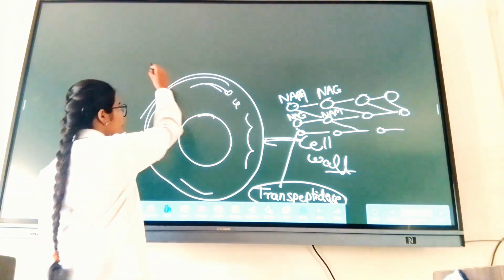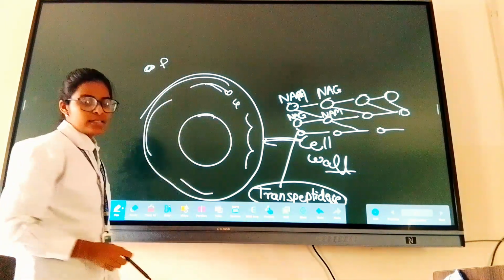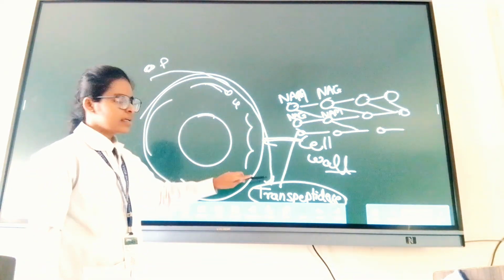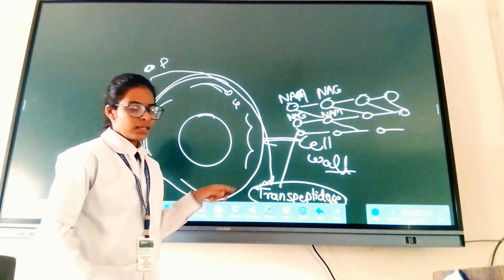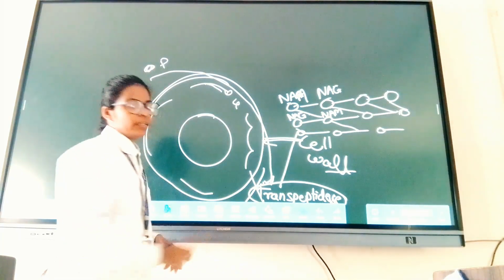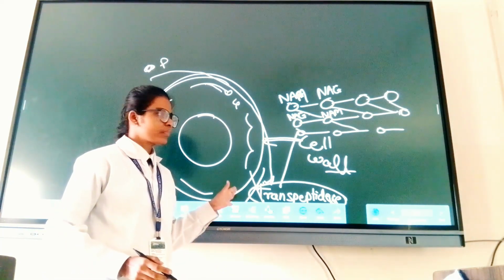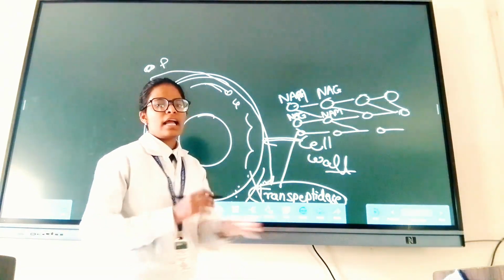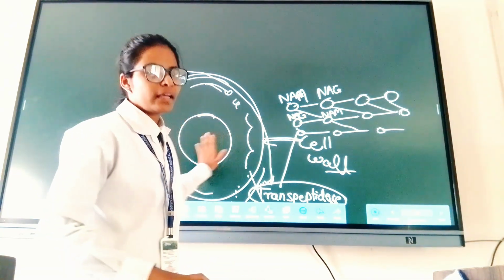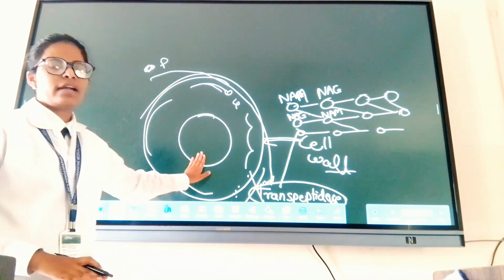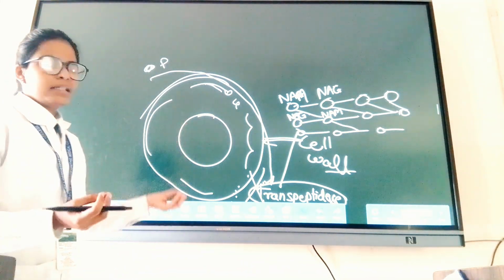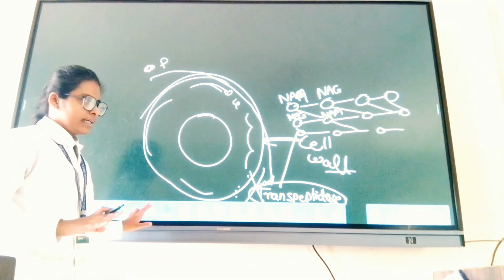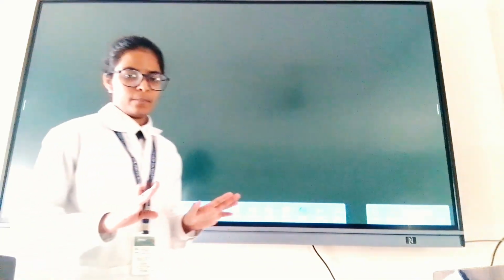Okay. Now what does this penicillin do? Suppose this is penicillin. It comes to the bacteria and inhibits this enzyme, transpeptidase. The transpeptidase gets inhibited, it gets destroyed. Then there is no cell wall formation, no peptidoglycans, and the bacteria will be destroyed. This is the mechanism of action. This is what the penicillin or antibiotic does when it is administered in the body. Okay? This is the basic understanding of the action of penicillin.